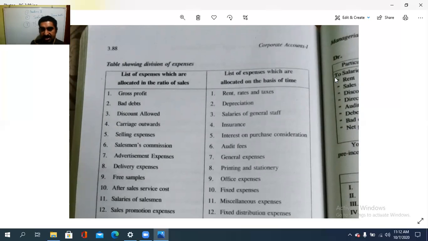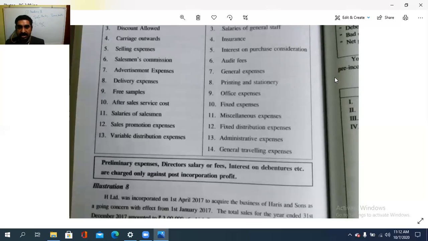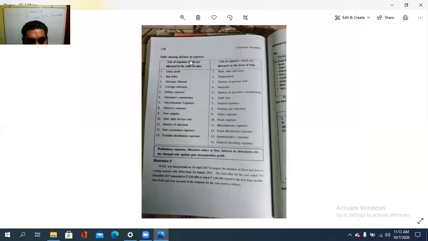and taxes, depreciation, salaries of general staff, insurance, interest on purchase consideration, audit fee, general expenses, printing and stationery, office expenses, fixed expenses, miscellaneous expenses, fixed distribution expenses, administrative expenses, and general trading, traveling expenses. And also the preliminary expenses, director's salary or fees, interest on debentures, etc. are charged only against post incorporation profit. So these are the things you need to keep in mind. That is, what all comes in the sales ratio to be apportioned, and what all comes in the time ratio to be apportioned. Only this you need to study from here.